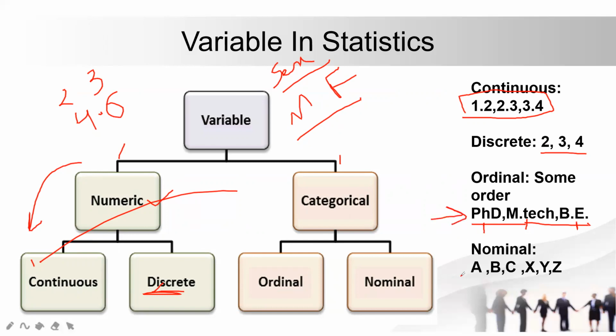Let's talk about nominal. In nominal, we don't have any order. So basically, it is like ABC or XYZ. We cannot say A is greater than B or B has a higher order than A. Nothing like that. Like male and female, we have no order here. Both are equal. So this is called nominal data. I hope you get the idea, especially for the categorical part, because when we talk about encoding, we also need to decide which encoding to implement where, and it is very important. I hope you got the clarity here, and let's move forward.